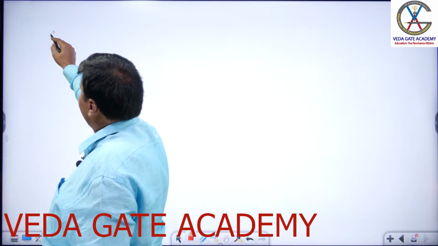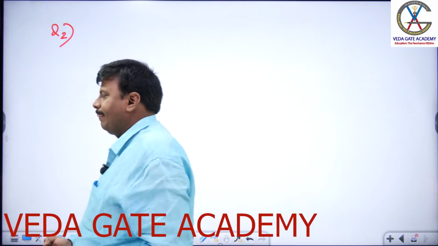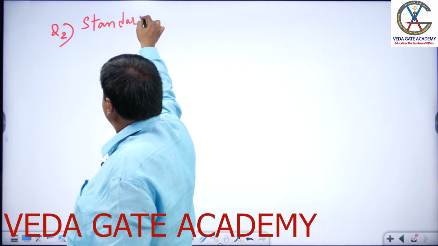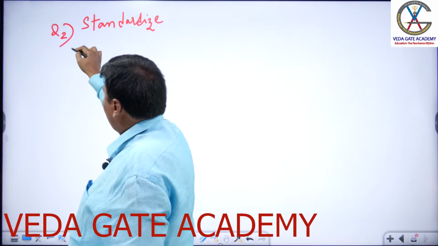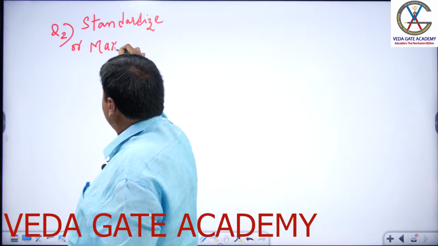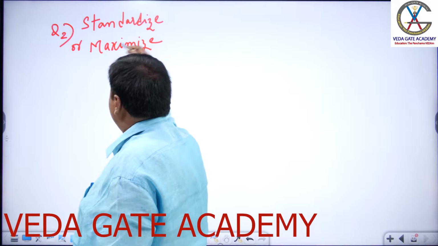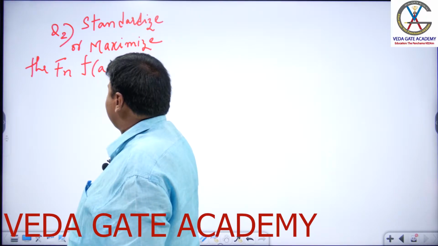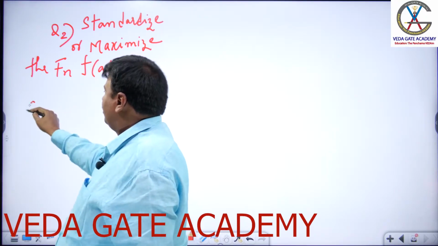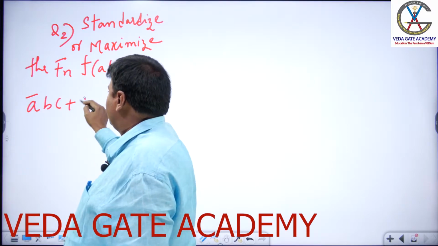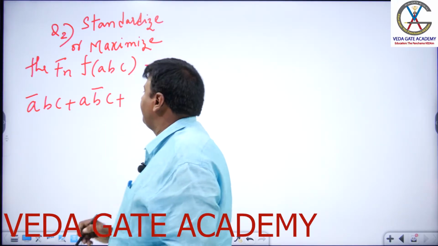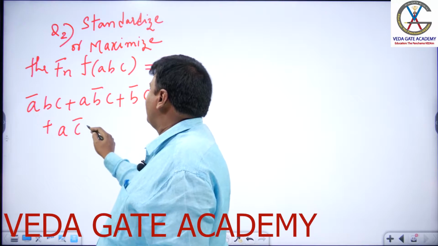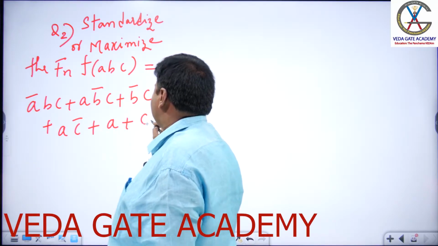Now, question 2. Standardize or maximize the function f of ABC is equal to a bar BC, a b bar C, b bar C, AC bar plus a plus c.